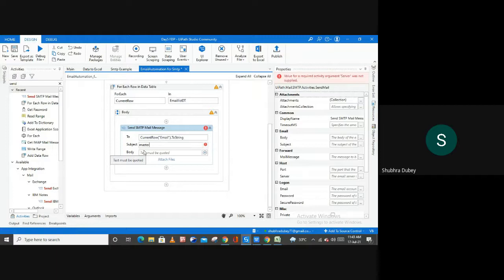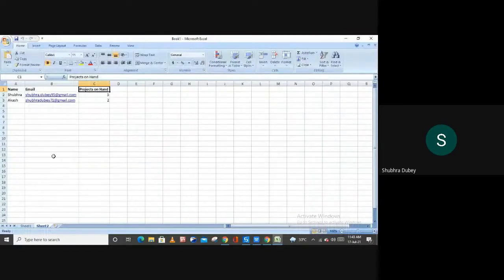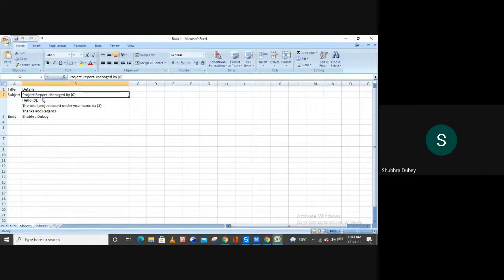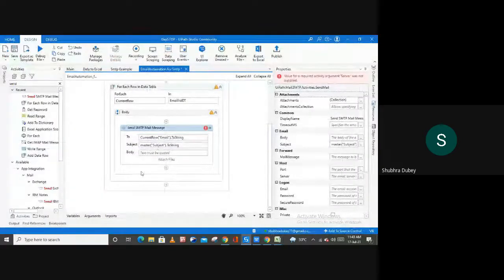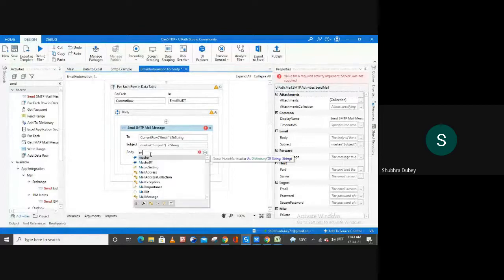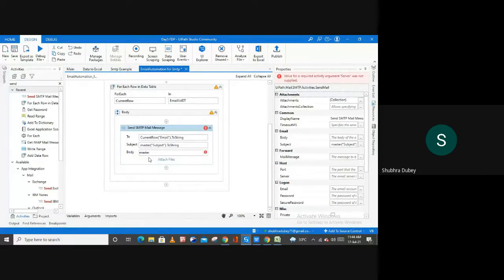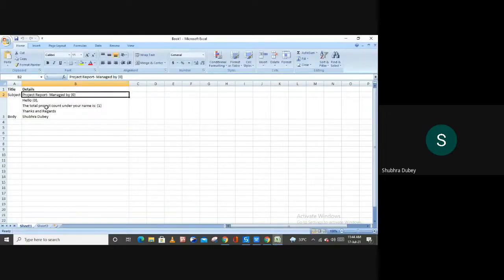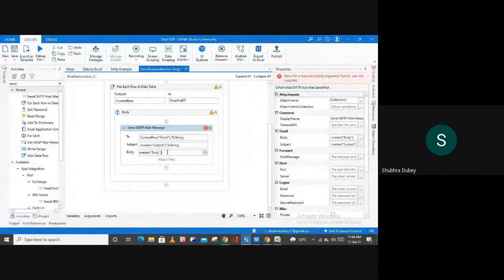So master, and the subject line is for subject. Let me mention the subject column. Subject dot toString. It will fetch the subject information from your sheet 1, right? So this is the subject. And now for the body, again I can use my dictionary, right? And instead of this I have to mention the body, right? Basically this is going to fetch the information from here, right? And then dot toString.